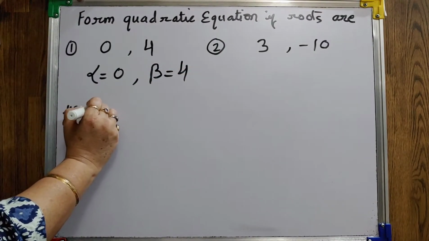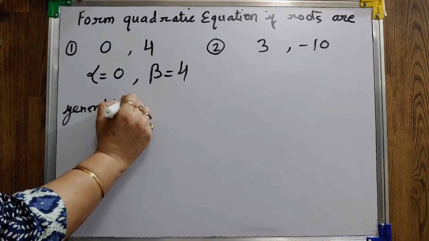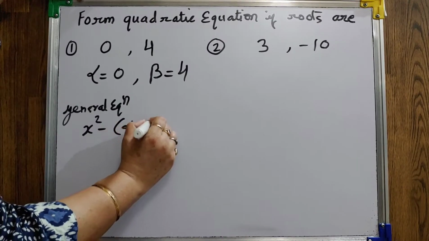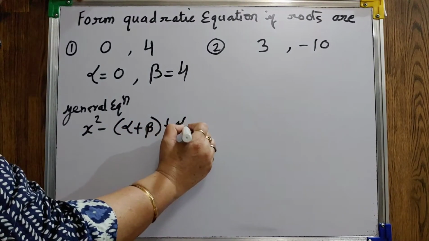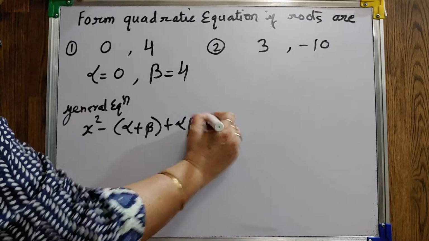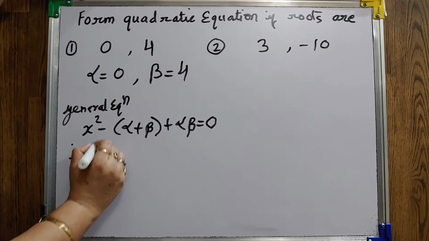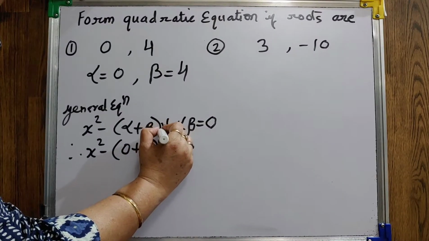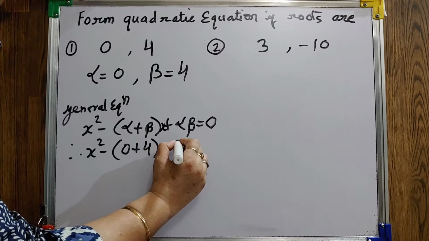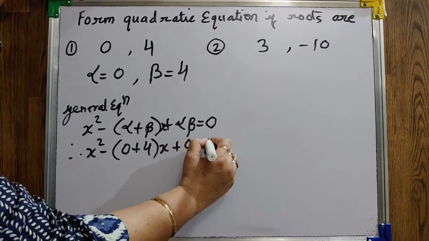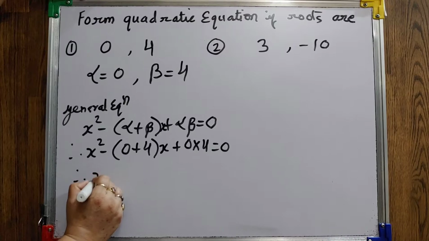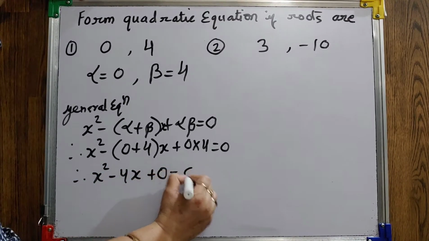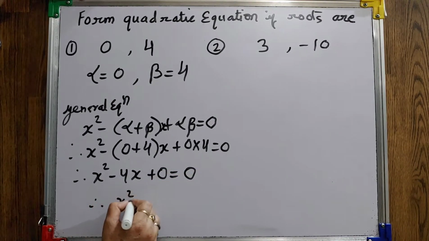The general form of the equation is x square minus (alpha plus beta) x plus alpha into beta equals to 0. Now substitute the values of alpha and beta: 0 plus 4, and 0 into 4. It will be x square minus 4x plus 0. So your quadratic equation is this.